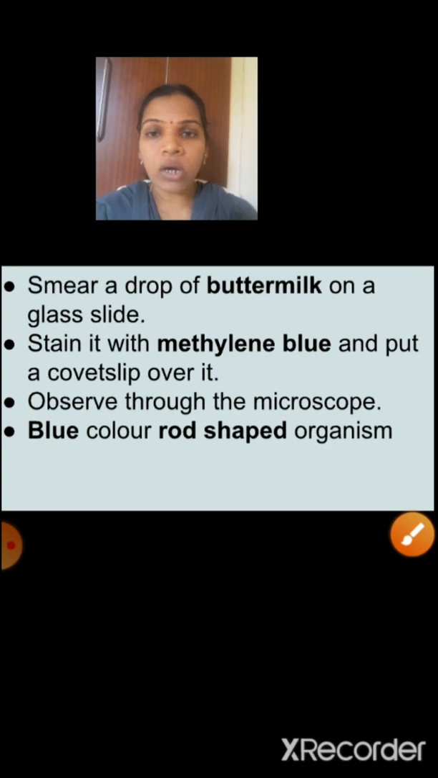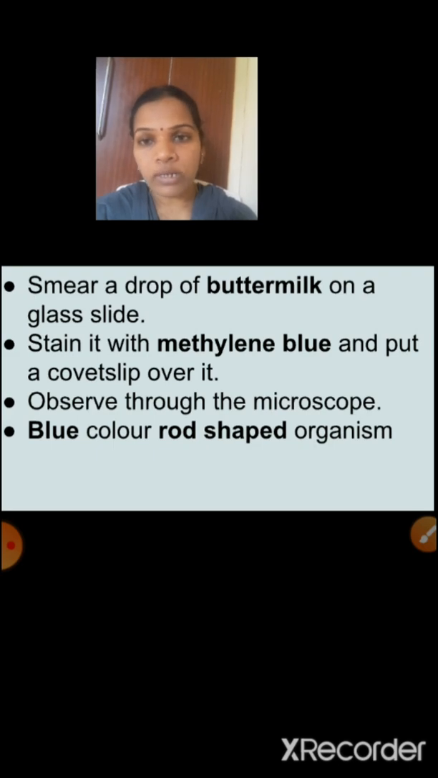So lactobacilli, and how we can observe this lactobacilli with the help of a microscope. See here, one procedure I will explain. Smear a drop of buttermilk on a glass slide. So you have to put a small amount of buttermilk. Stain it with methylene blue and put a cover slip over it. That slide you have to observe with the help of the microscope. You will see a blue colored rod shaped organism. So that is nothing but lactobacilli.